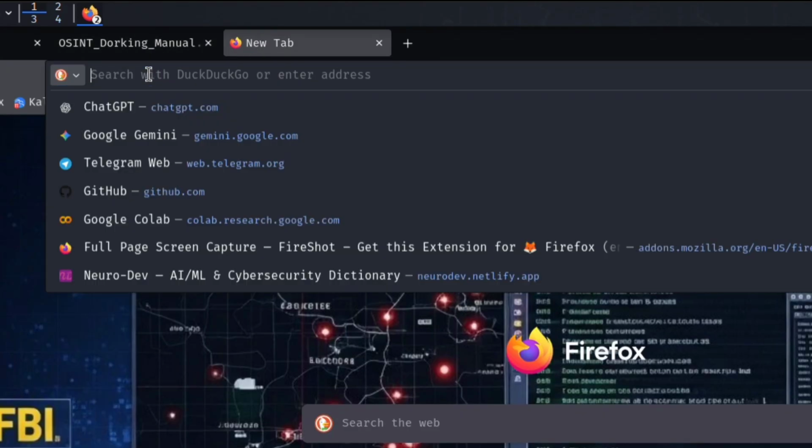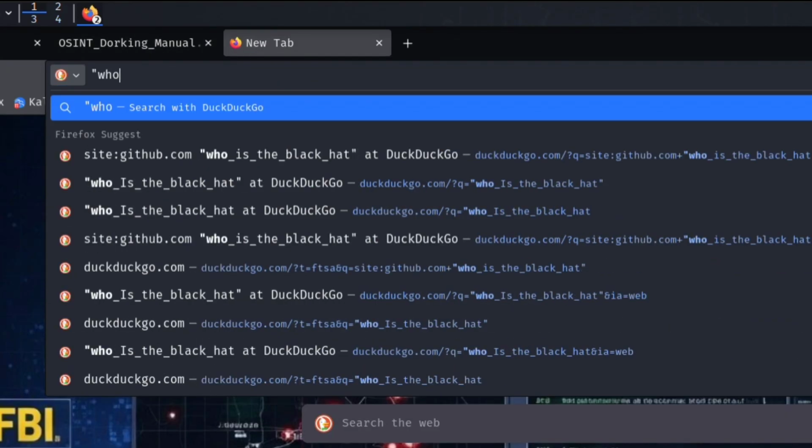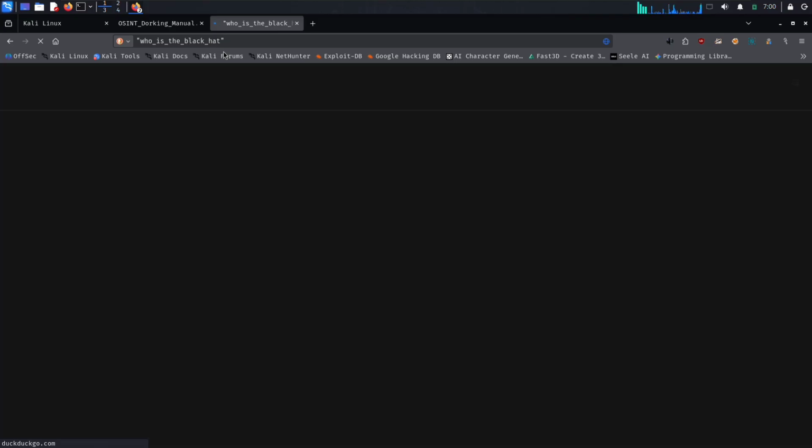"who is _the_black_hat", the search engine looks for that exact phrase. This helps us get cleaner results and makes it easier to find information related to a specific username, keyword, or digital identity. For OSINT investigators, exact match searching is one of the first techniques used during information gathering.